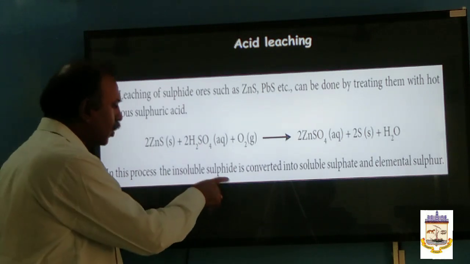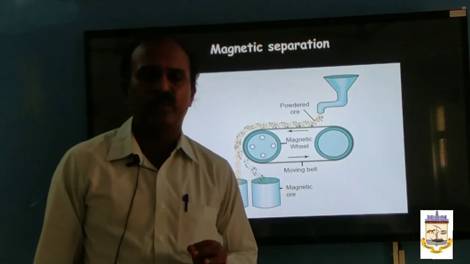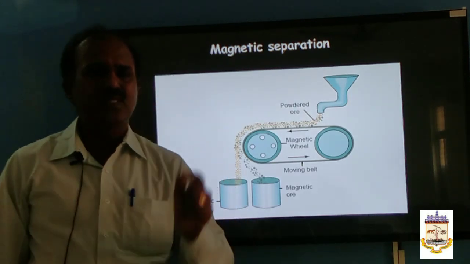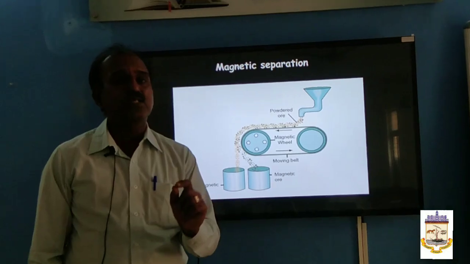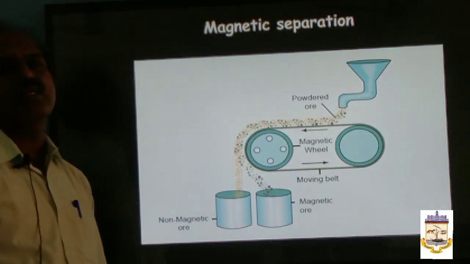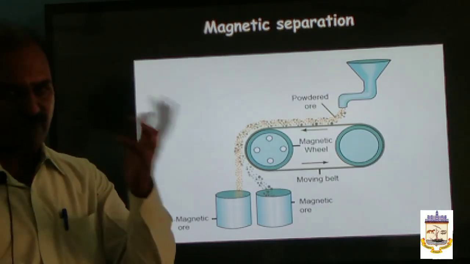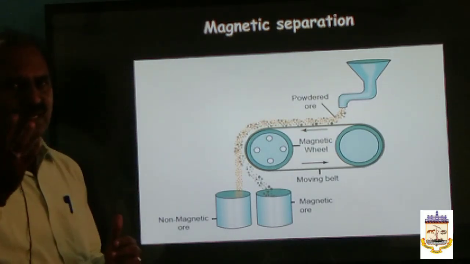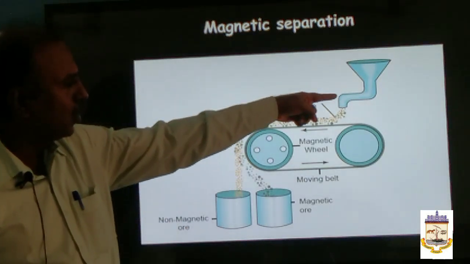And then one more method. This is magnetic separation. You remember? What is the principle behind this? This is based on the difference in the magnetic property of ore and impurity. Based on this, the ore can be purified. You see, the ore is crushed and powdered well. The crushed and powdered ore is poured over the very big